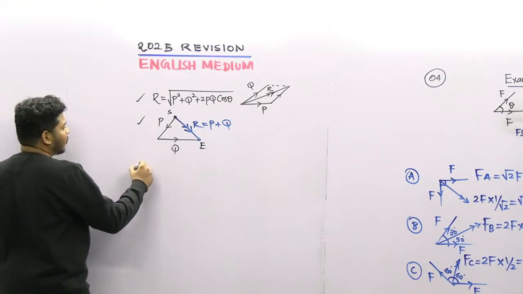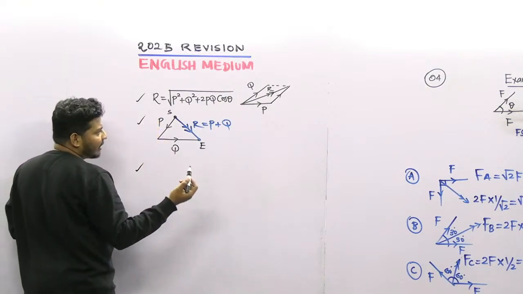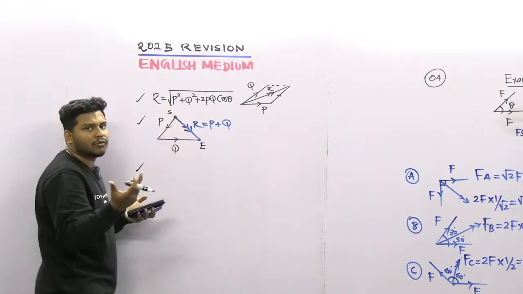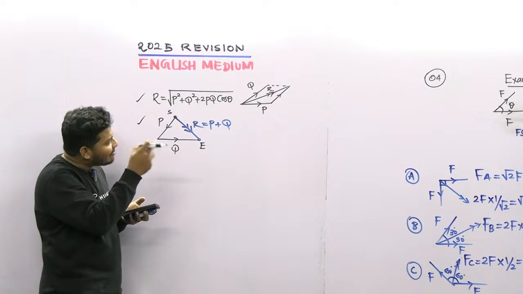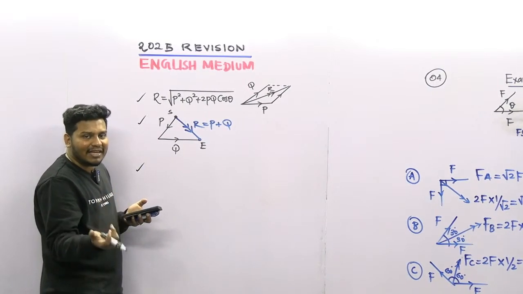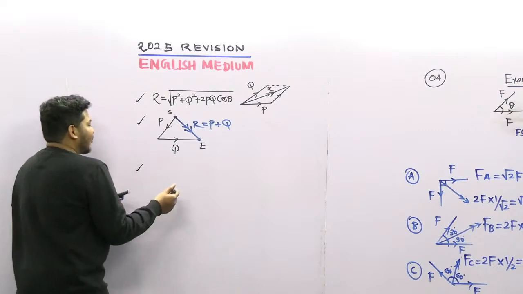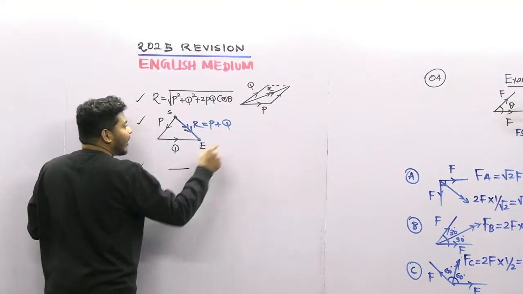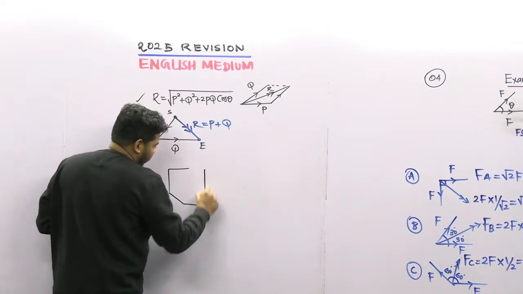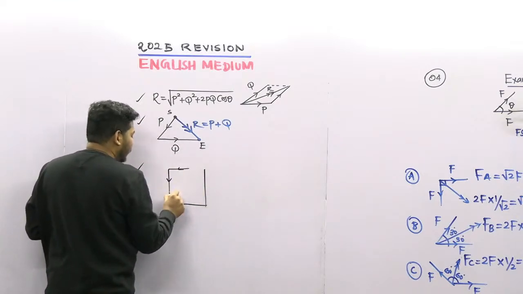Polygon law of forces. The polygon law is the same as the triangular one. If we take two forces, that can be a triangle, and if you take many forces, that can be a polygon. That's all. We already did a question somewhere like this, no?